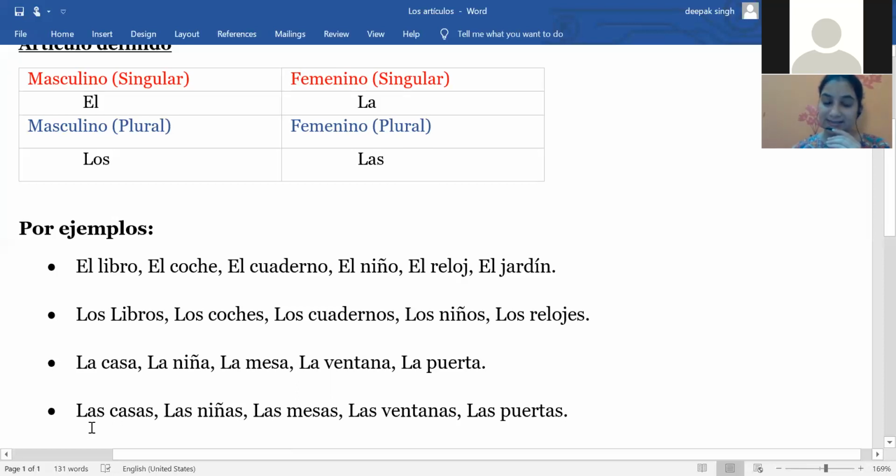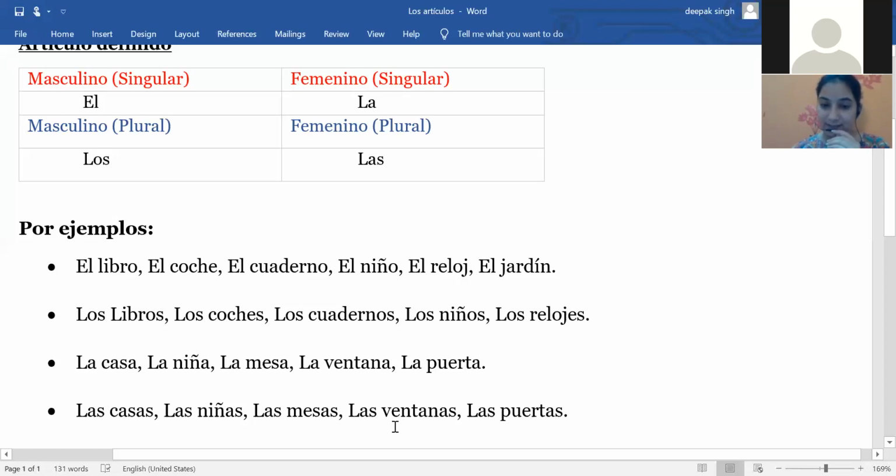As you can see in the examples, the first example is las casas, houses. Las niñas, the girls. Las mesas means the tables.